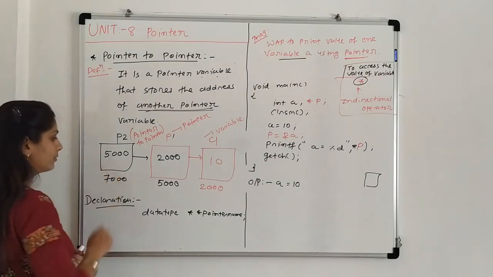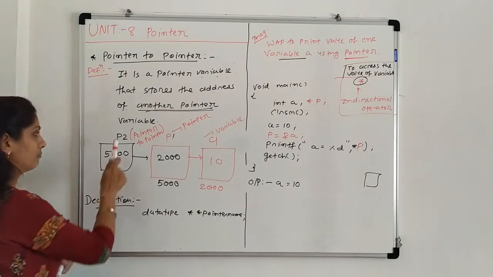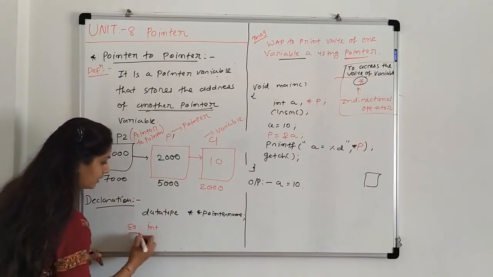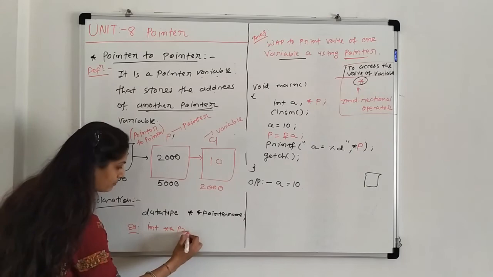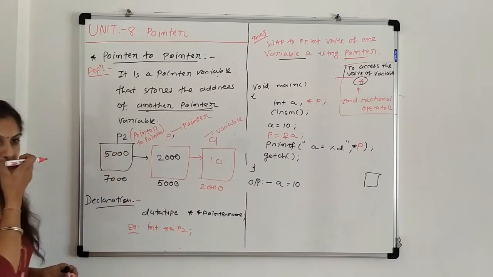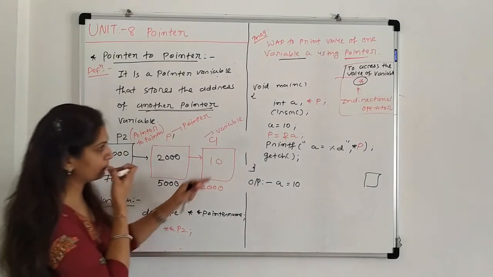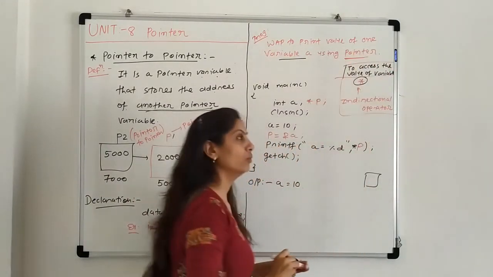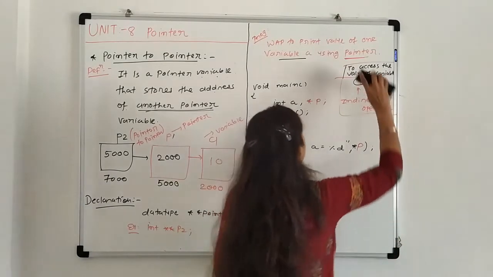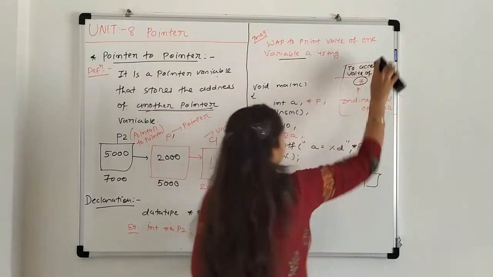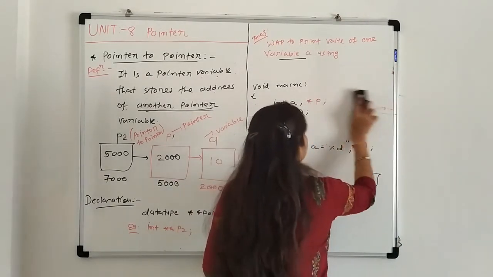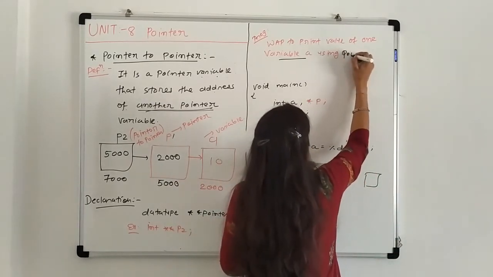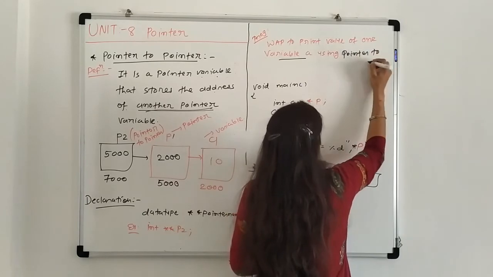Now in this figure the pointer to pointer is which? P2. So here the example is int **P2. Clear? Now write the same program, not using simple pointer, but using pointer to pointer.